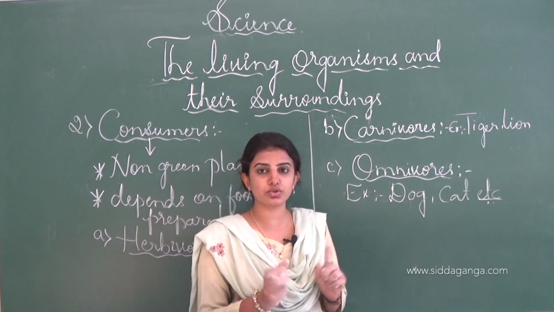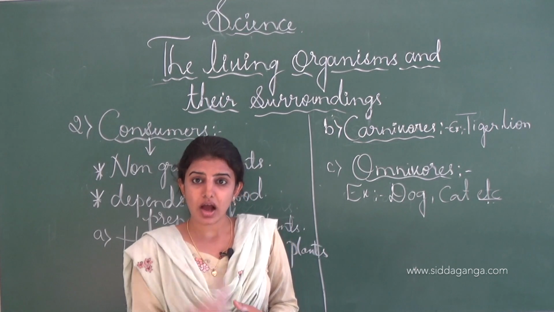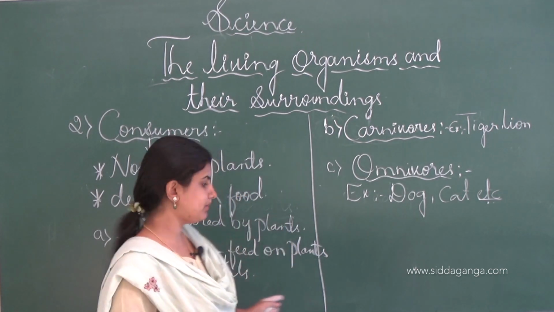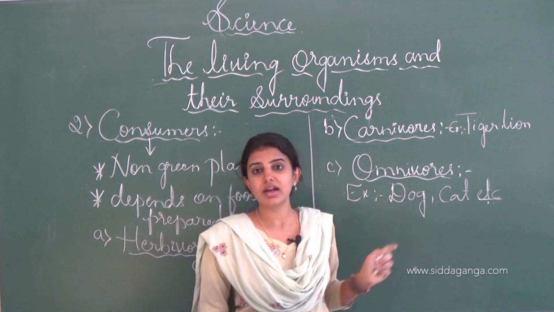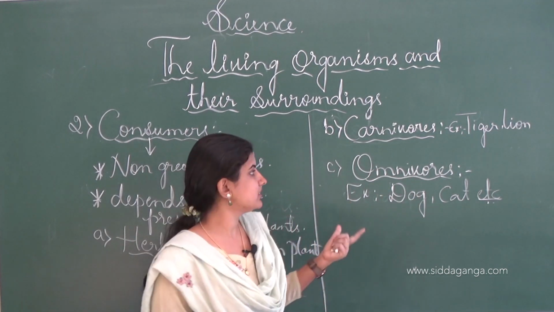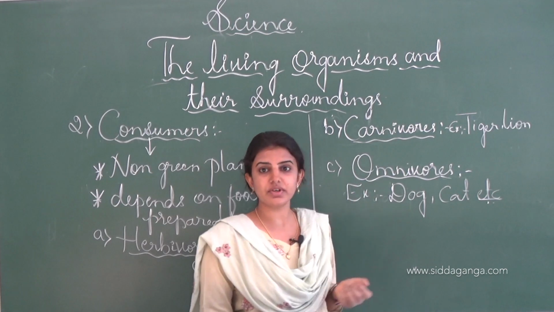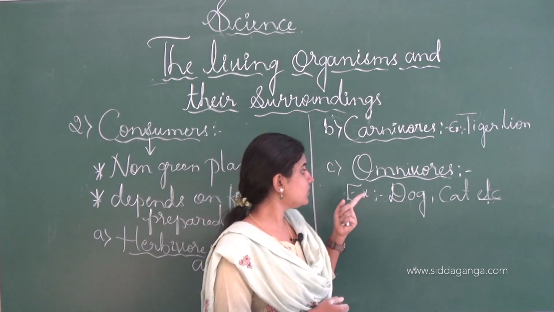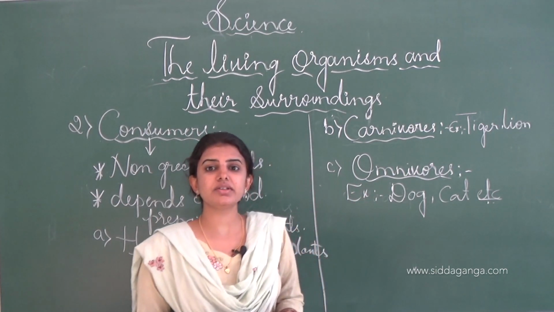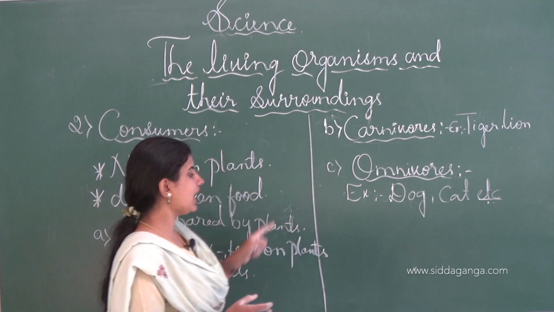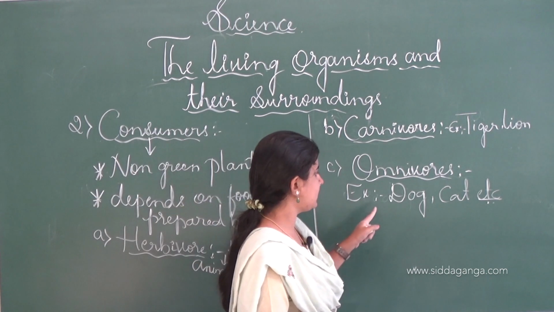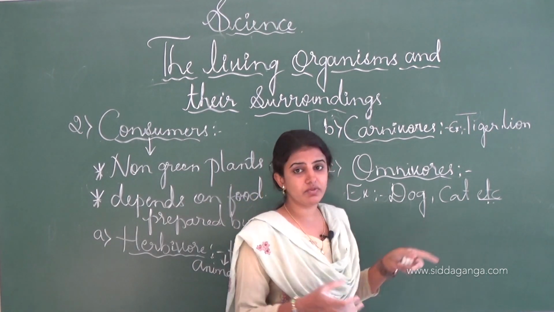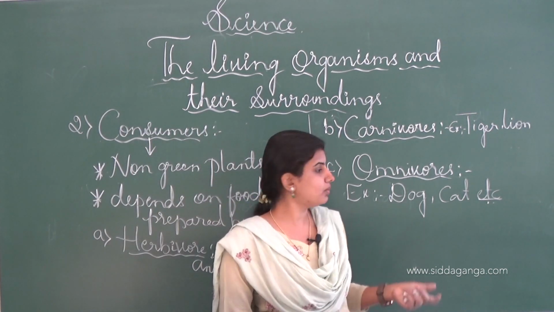Carnivores are those animals which depend on other animals like herbivores. Examples are lion, tiger, leopard, cheetah, etc. And the next one is the omnivore. Those animals which eat both the carnivores as well as the herbivores are called omnivores, like dog, cat and even human beings are omnivore animals.